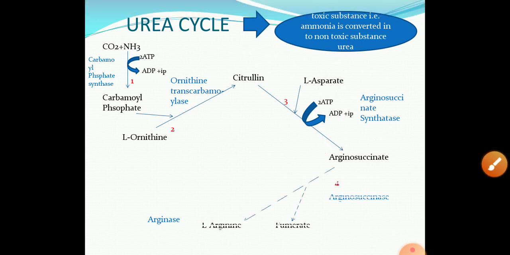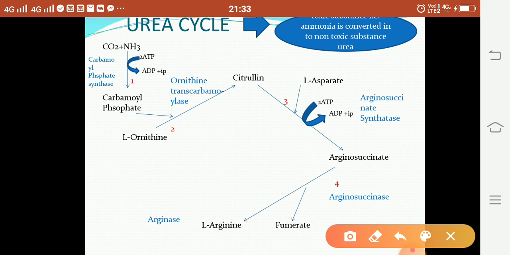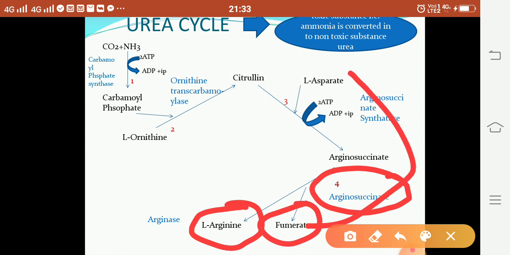Then in the next step, the fourth step, arginosuccinate is broken into arginine and fumarate, and this reaction is catalyzed by the enzyme arginosuccinase. Then this fumarate molecule is again converted into aspartate.